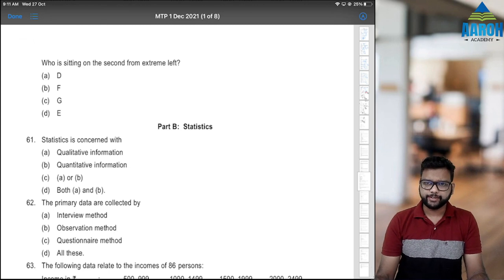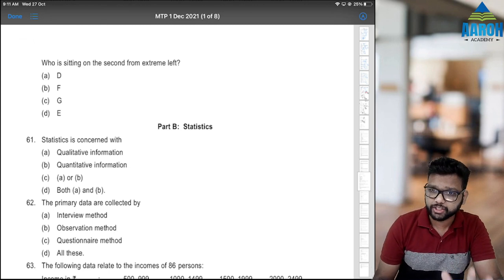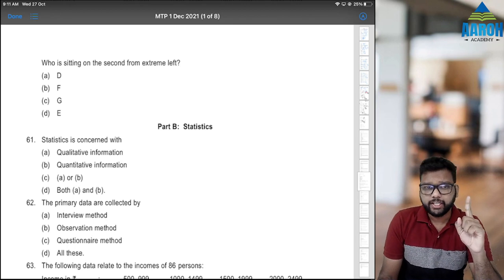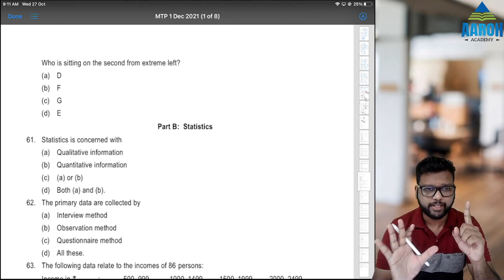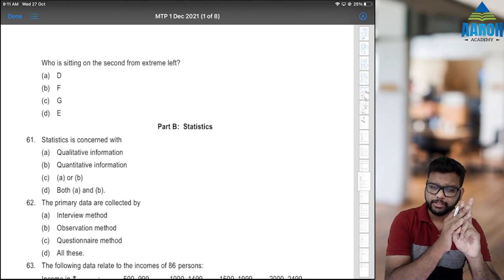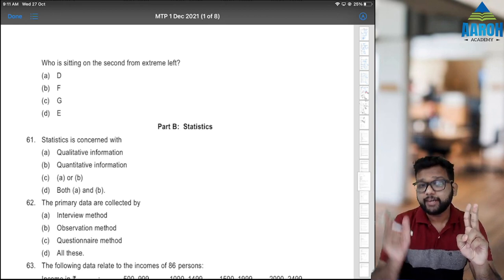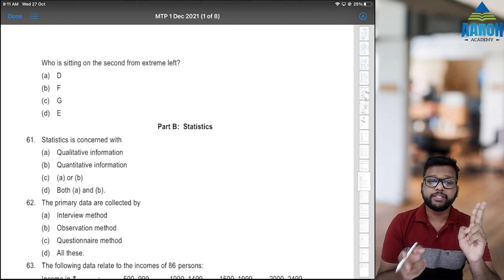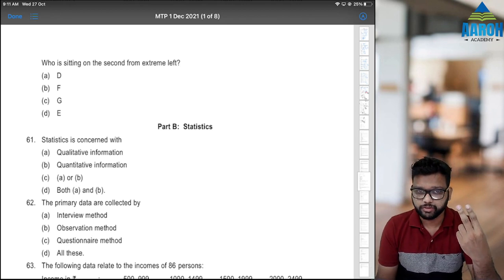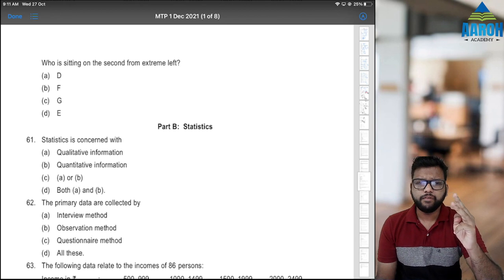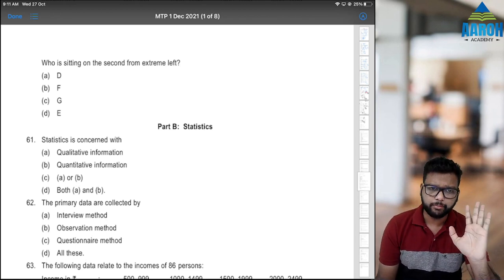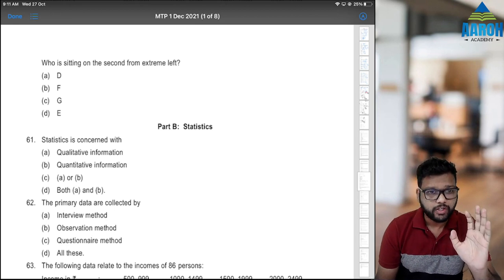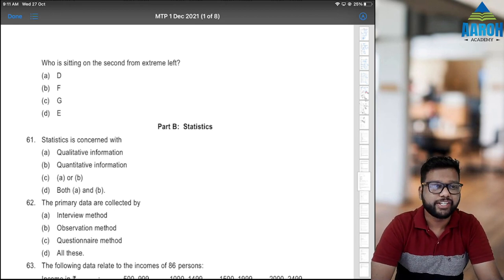Question 61 to 100. Before we start, some instructions as usual. The entire lecture will be in English, so even if you don't understand Hindi, that is fine. It will be in simple English. Second, first you should solve it and then come to this lecture, so that it will be helpful for the exam. Otherwise, if you just watch the lecture, then that is of no use. Third, we'll try to solve as many questions as we can within 1 minute. In statistics, I guess nearly every question can be solved in 1 minute. So let's start.